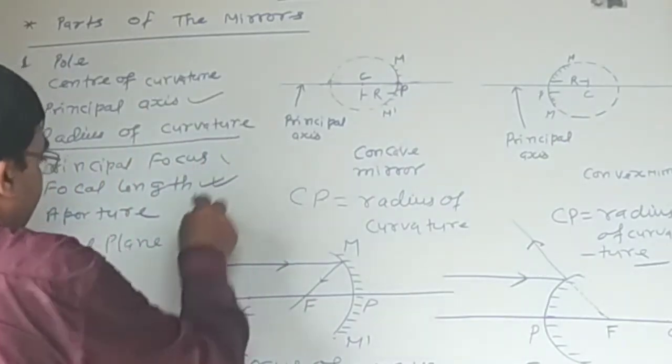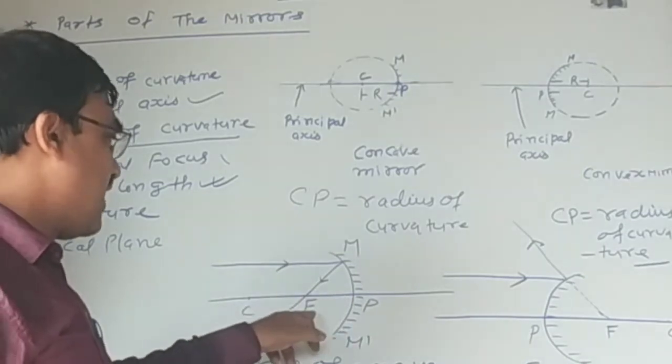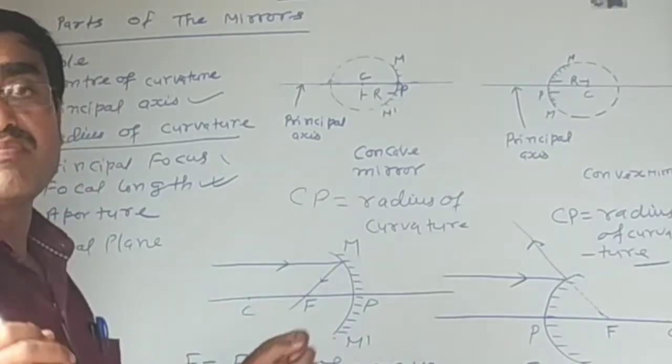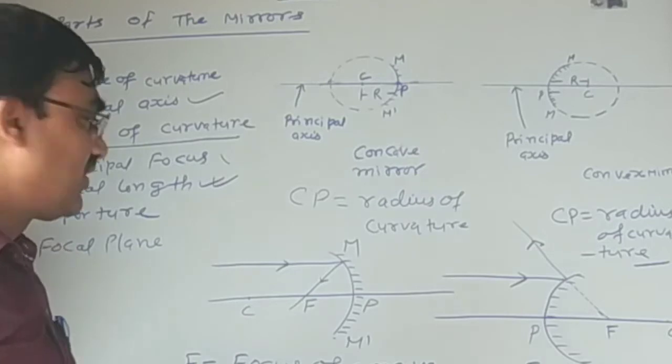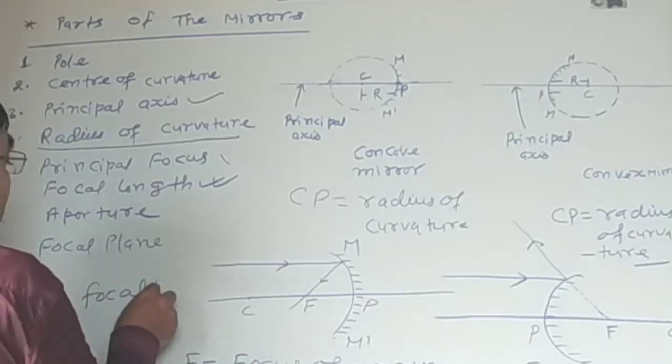And focal length, the distance between pole and focus is called focal length. Focal length is commonly denoted by a small f.